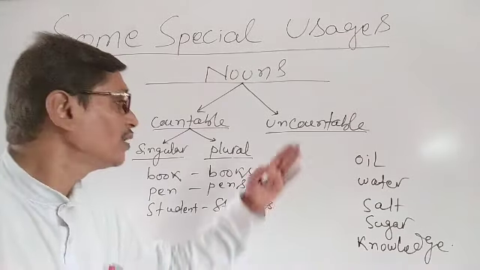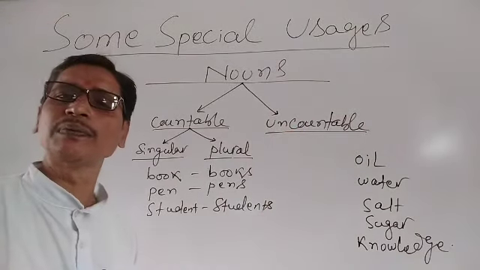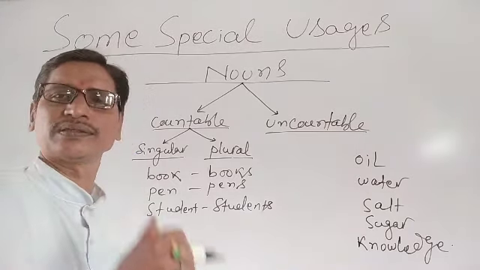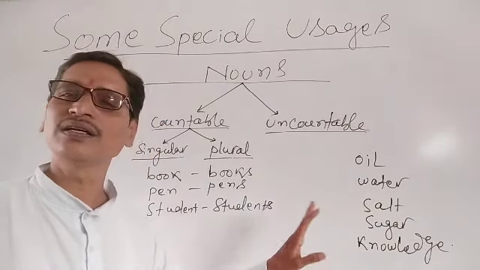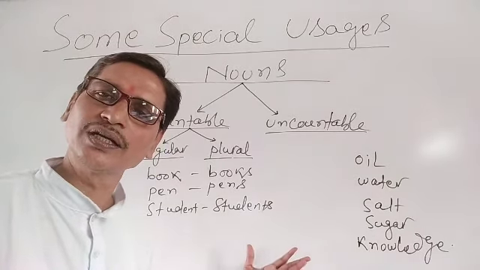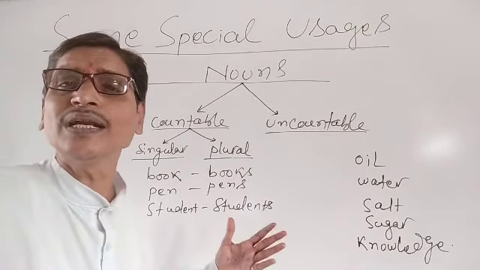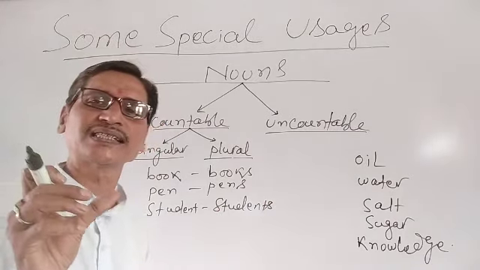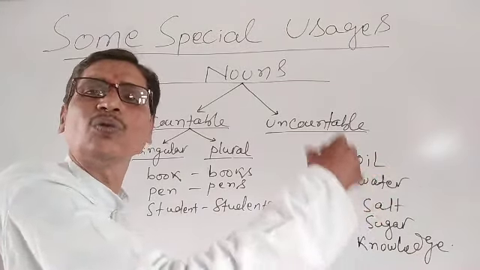On the other hand, we have another type of noun, which you know as uncountable noun. Uncountable nouns can never be counted with numbers. We cannot say 5 oils, 3 water, 7 salt, 100 sugar or 5,000 knowledge. We cannot use a number before uncountable nouns. And how can we know their quantity, their amount? For that, we use some phrases before the uncountable nouns to know their amount or quantity.